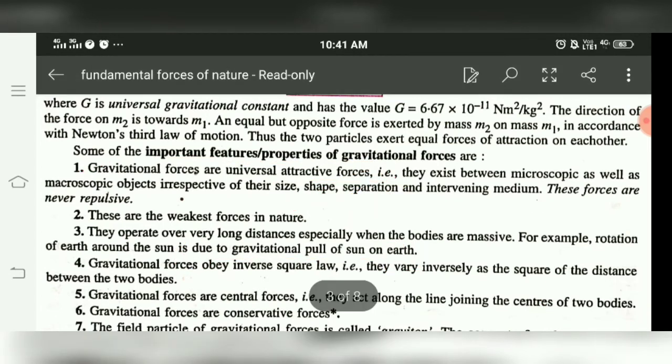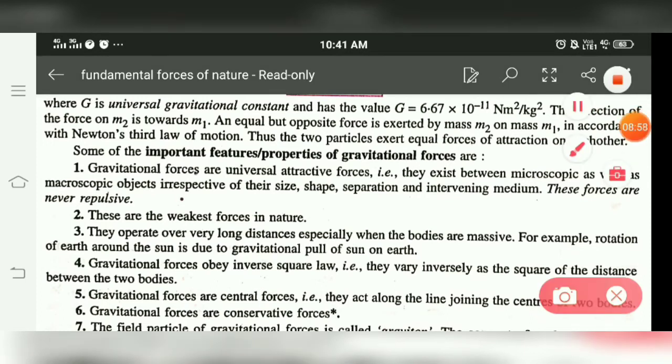Whatever distance is in between them we have to consider. If distance between two bodies increases, then force decreases. If distance between two bodies decreases, then force increases. So it is applicable for both microscopic and macroscopic level.